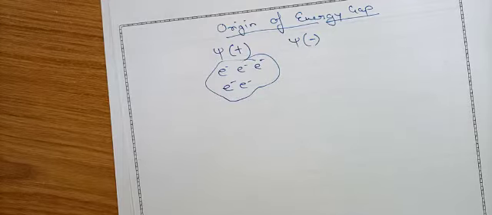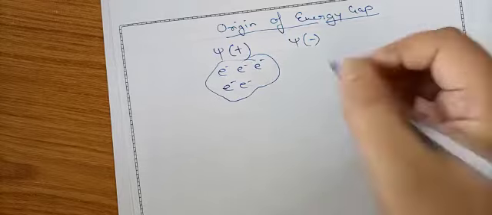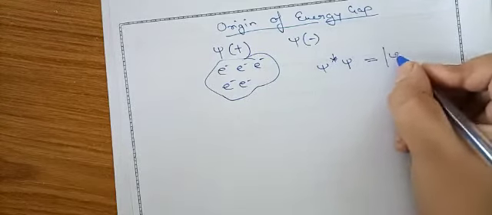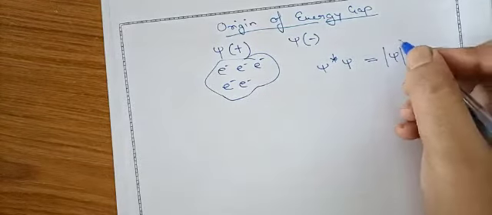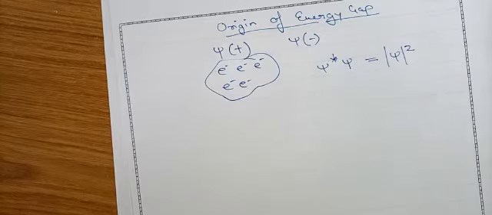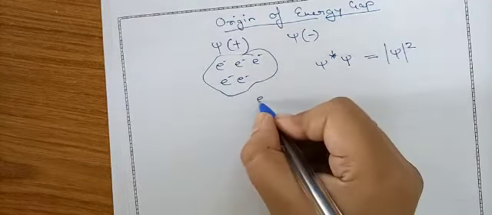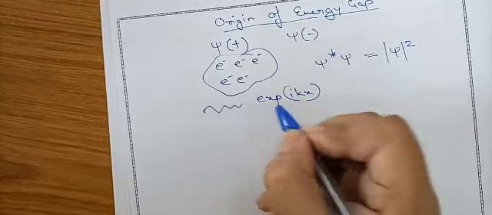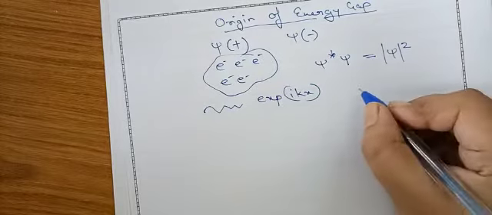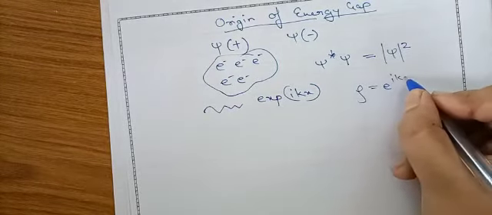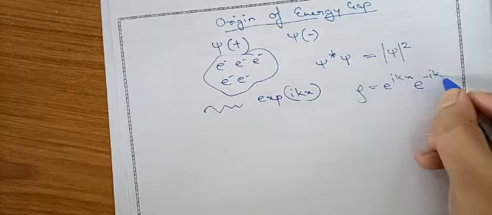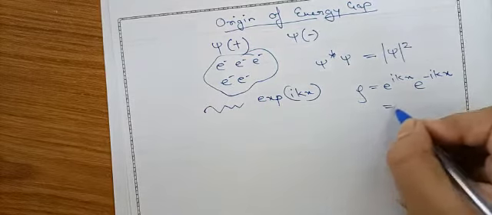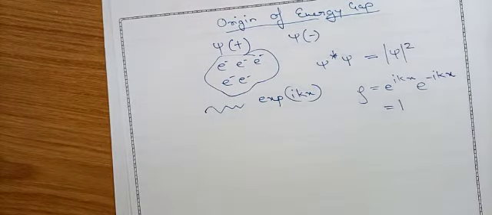Actually, the probability density of the particle is given by psi star psi, which equals mod psi squared. For a traveling plane wave, which we express as exponential of ikx, rho is equal to e raised to ikx times e raised to minus ikx, and this equals 1, so that the charge density is constant.